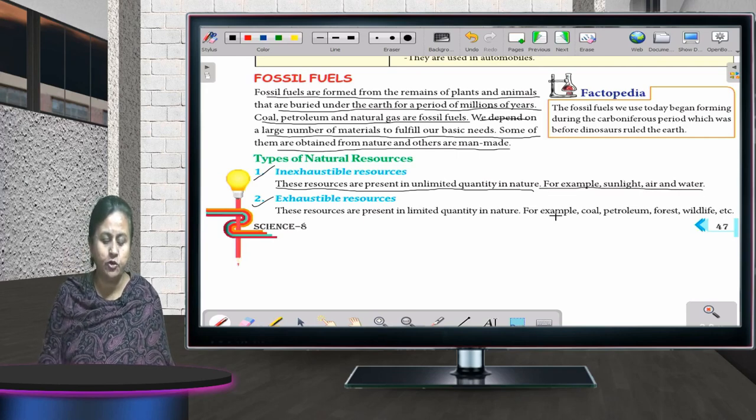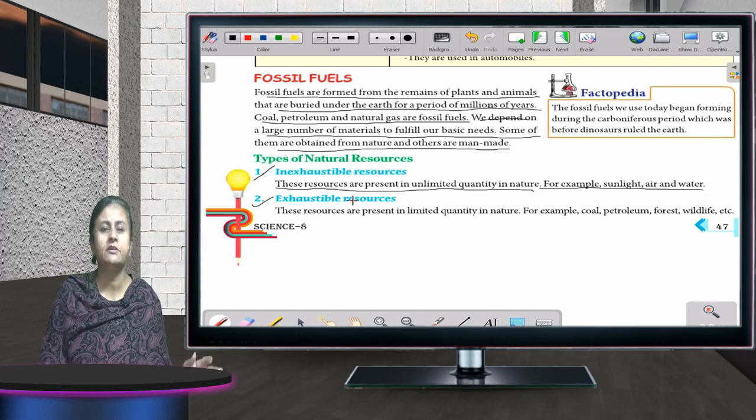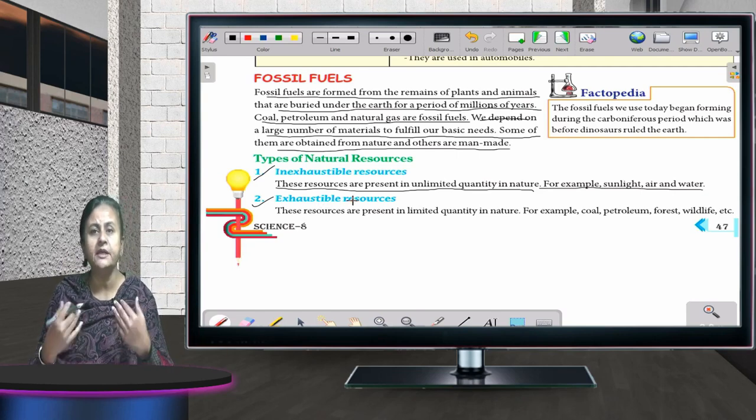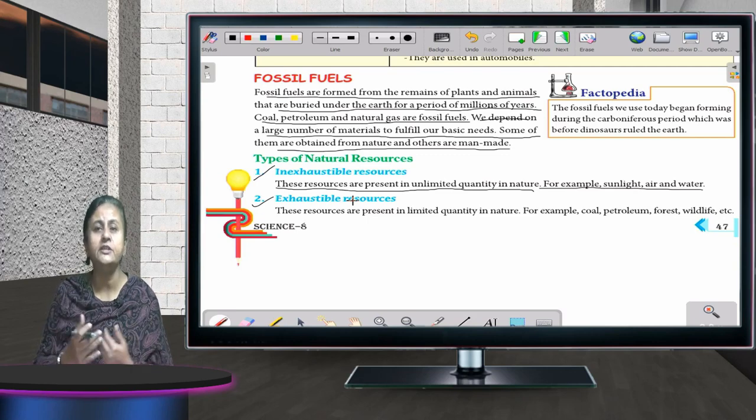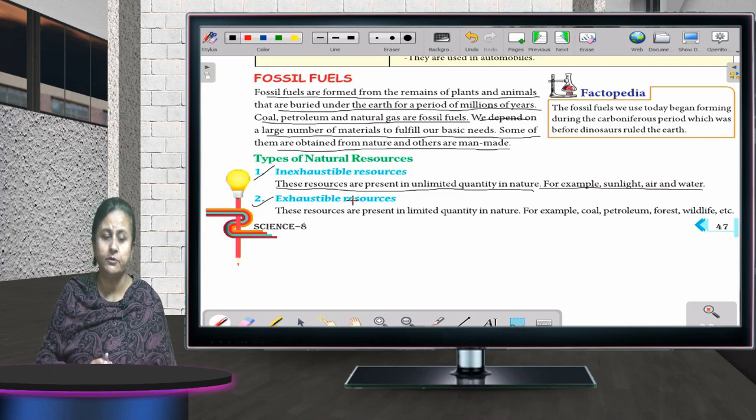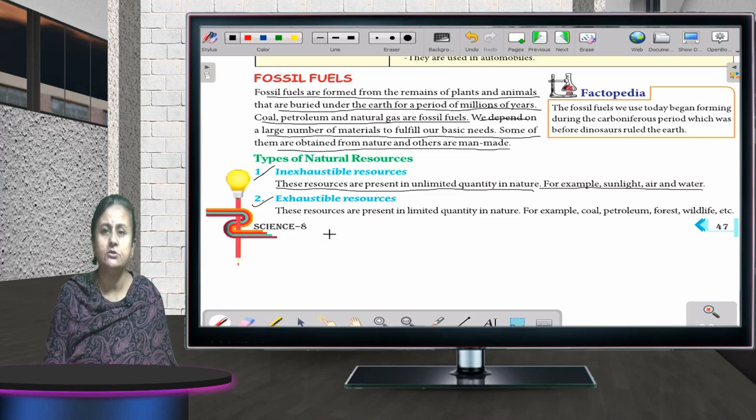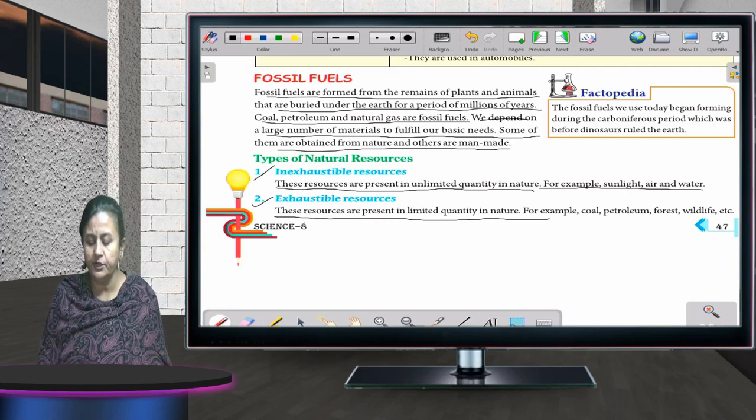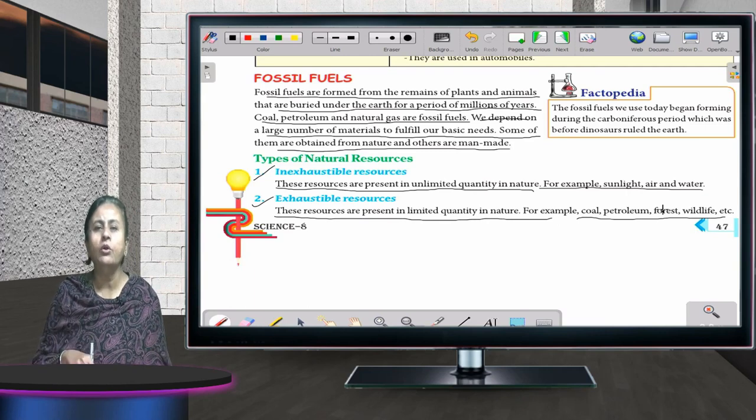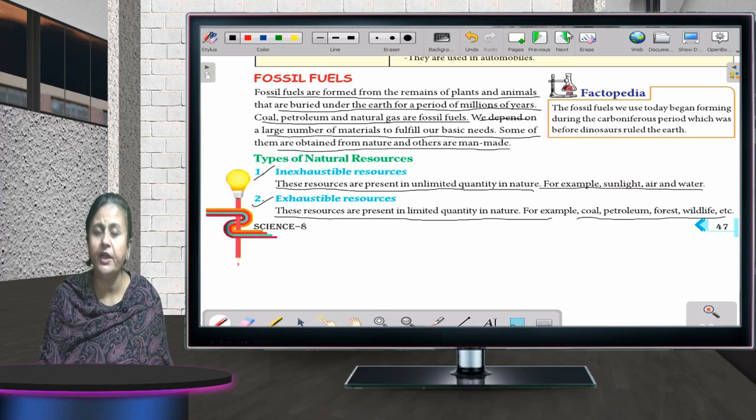But if I talk about exhaustible resources, with the passage of time, the speed at which we are using them, we are not aware. We are wasting them. We are not aware that we will not be able to get them back soon. So, these are known as exhaustible resources. These resources are present in limited quantity in nature, for example, coal, petroleum, forest, wildlife, etc. So, with our own mistake, we are losing them at a very alarming rate.